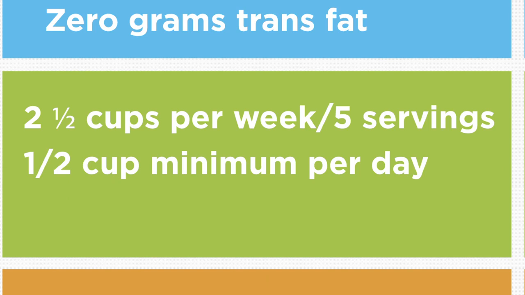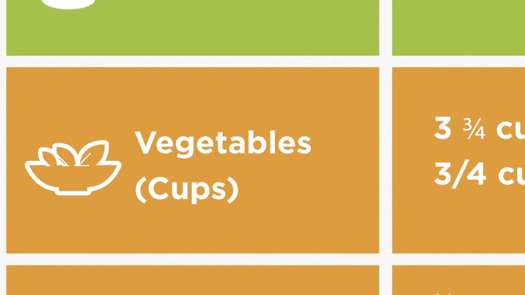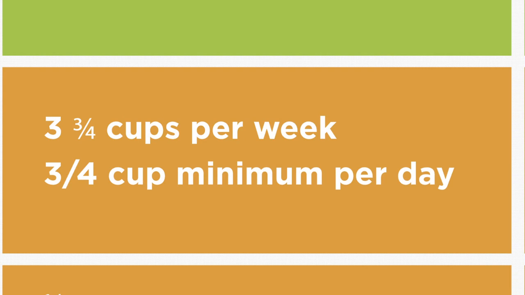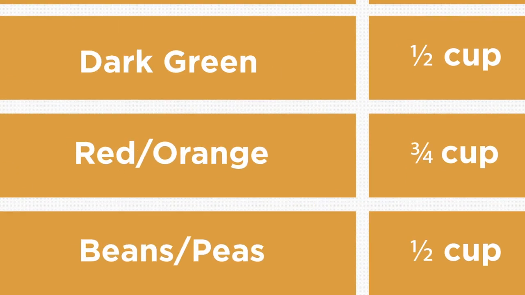1/2 cup per day. For vegetables for grades K through 8 at lunch, the serving requirement is a minimum of 3 3/4 cups per week, with a daily requirement of at least 3/4 of a cup. The weekly amounts must be offered from a variety of vegetable subgroups, which includes a 1/2 cup of dark green